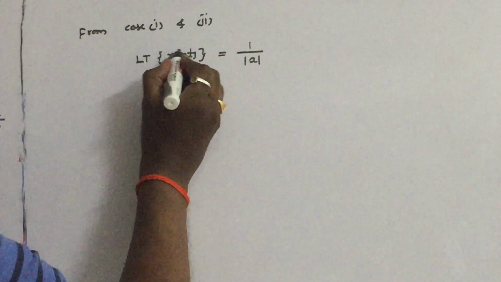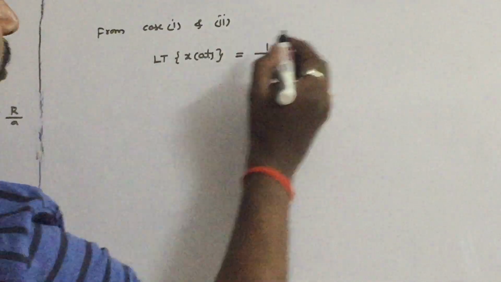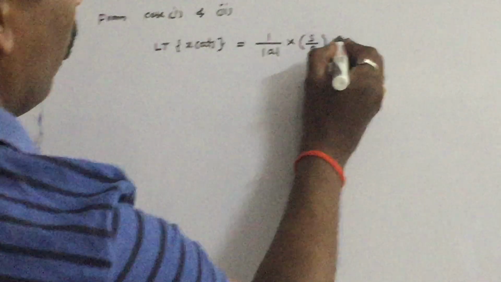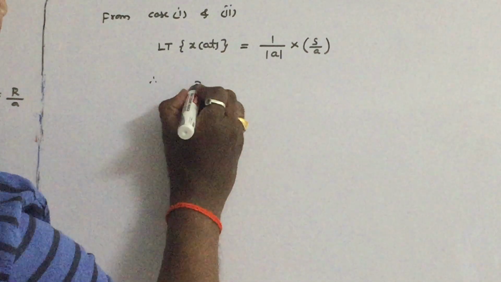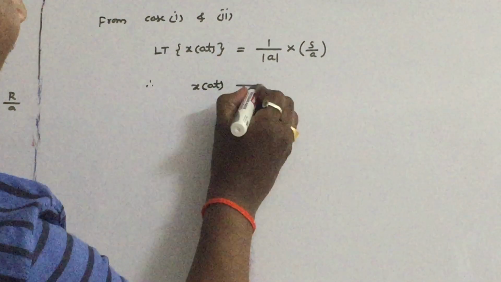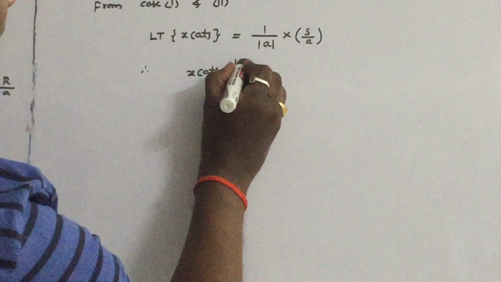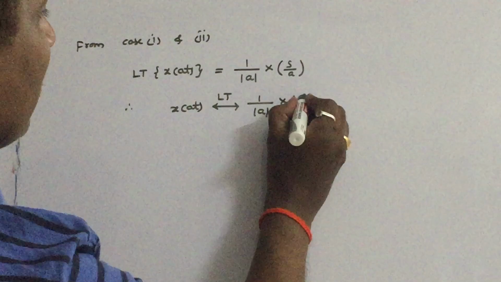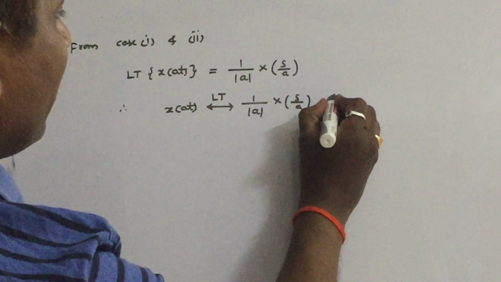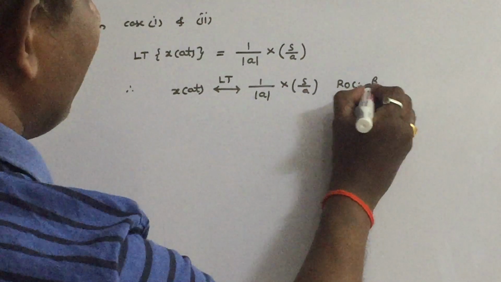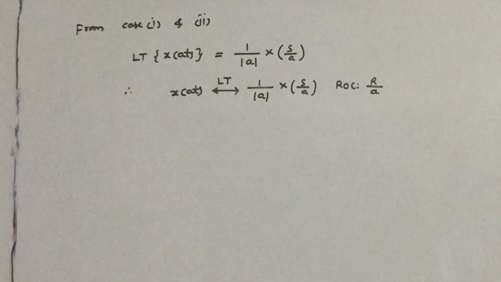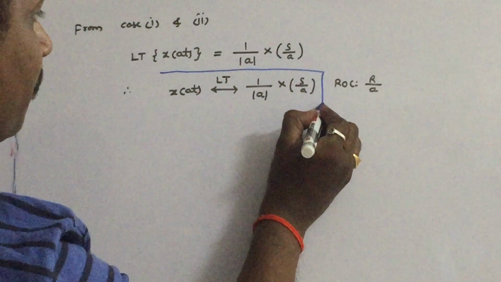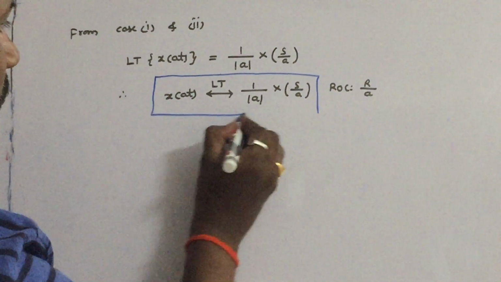That means if minus a or plus a is there, you take the magnitude of that, and X of s by a. Therefore x of at's Laplace transform is given as 1 by mod a into X of s by a, with the region of convergence R divided by a. This property is called the time scaling property.